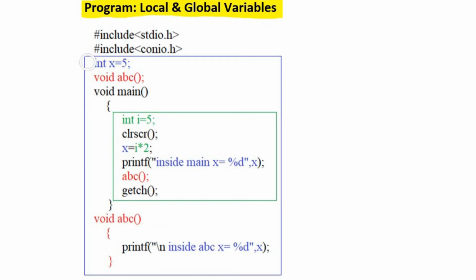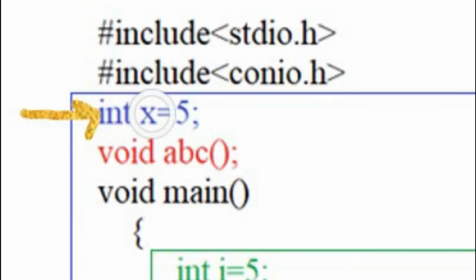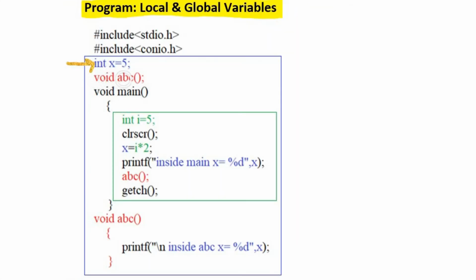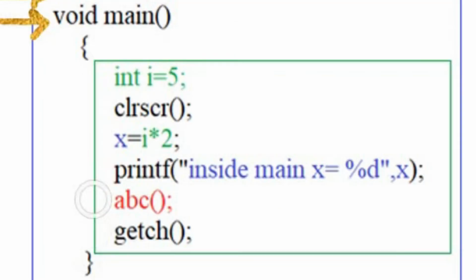And you can see this global variable is written in blue text and it is used inside the main function, and inside the abc function, global variable is again used. When control reaches here, this global variable is created inside the memory. Then comes the function prototype, declaration of a function abc. Then control moves to the next line, the void main function, and this is the body of void main function.